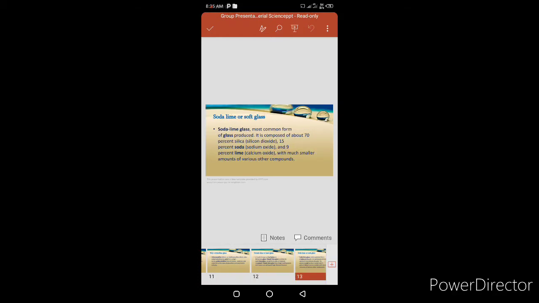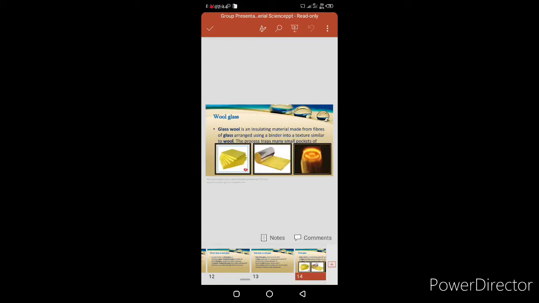Sixth is soda lime or soft glass. Soda lime glass is the most common form of glass produced. It is composed of about 70% silica, silicon dioxide, 15% soda, sodium oxide, and 9% lime, calcium oxide, with much smaller amounts of various other compounds.